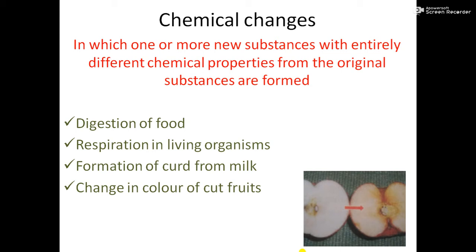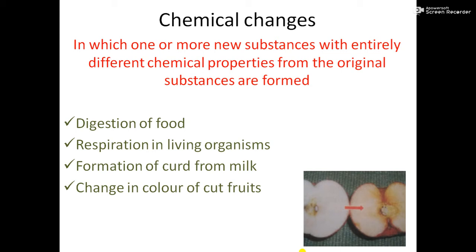But when they combine together, they form a new substance, that is salt, and the salt has its own property, which is entirely different from the properties of acid and base. So this is a chemical change.